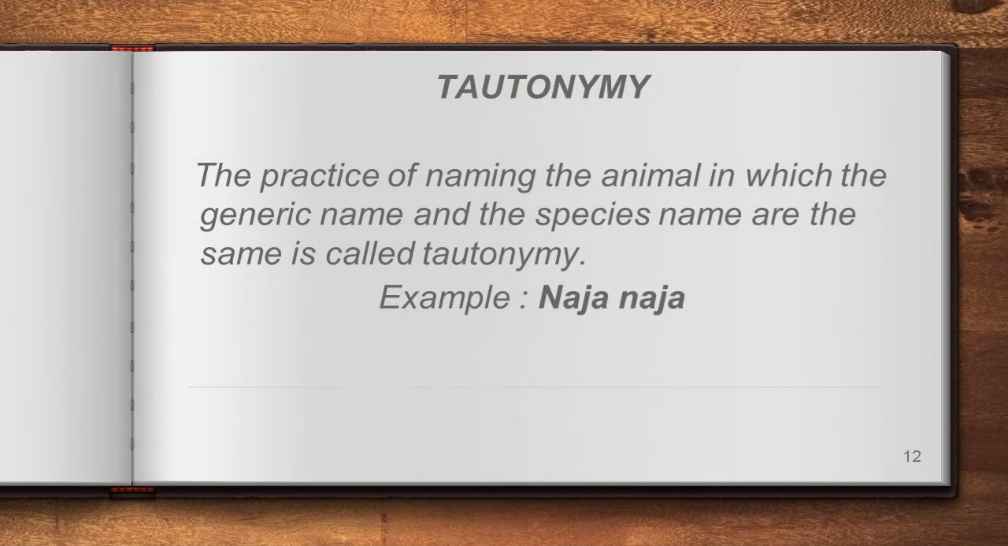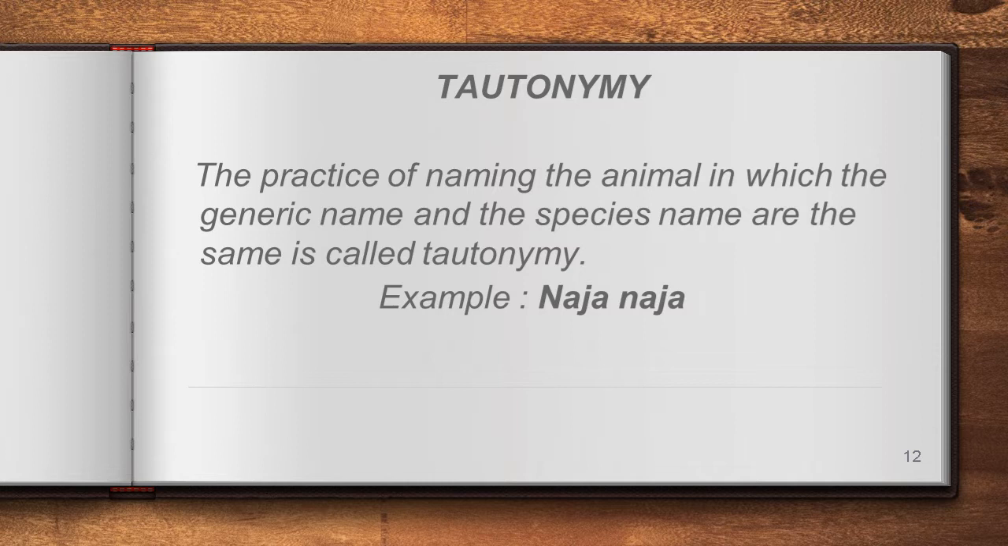And here they are introducing another new term. It is called tautonymy. Tautonymy means the practice of naming the animal in which the generic name and the species name are the same. Do you get me? One example I have given here. This is the scientific name. Naja naja is the scientific name for the Indian cobra. Here, the first name Naja is the genus name, and the second name Naja is the species name. Here, the genus name as well as the species name are both the same. Such a variety is called tautonymy. This kind of naming is called tautonymy.